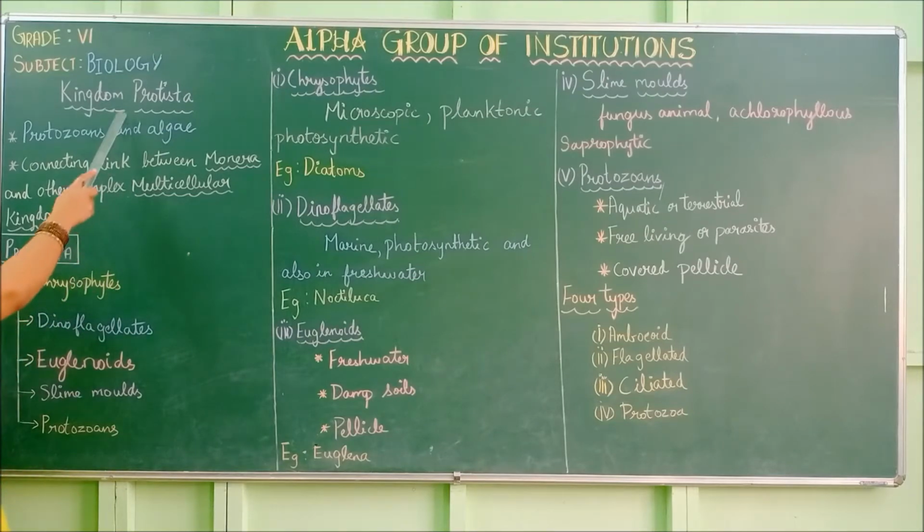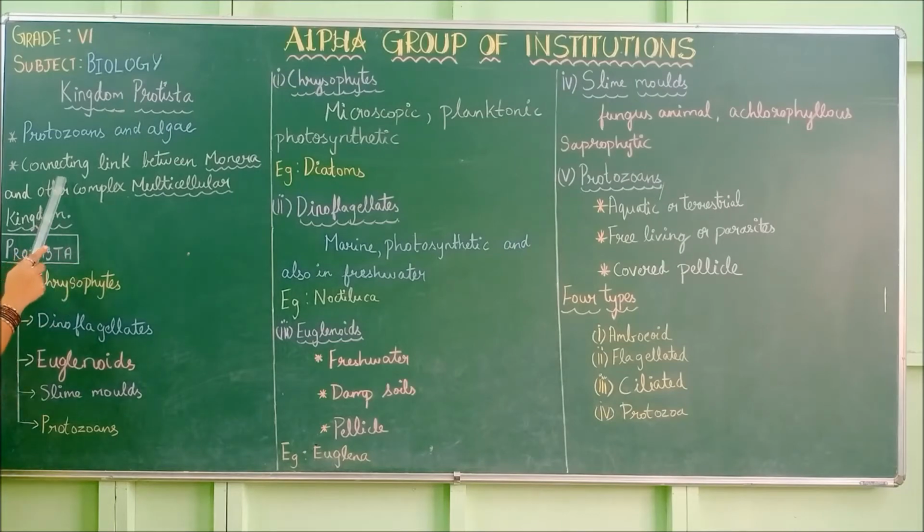Now we are going to see them in detail. Example, protozoans and algae. So all the protozoans and algae come under Protista only, whereas in Monera we saw bacteria come under Monera. In Protista, protozoans and algae are included.